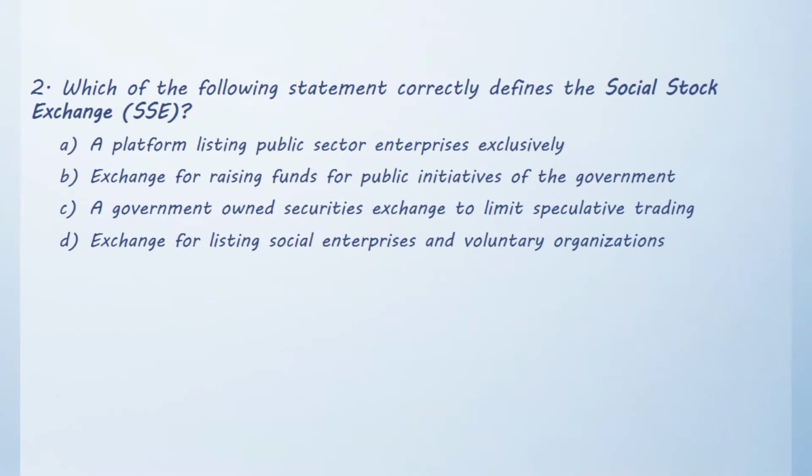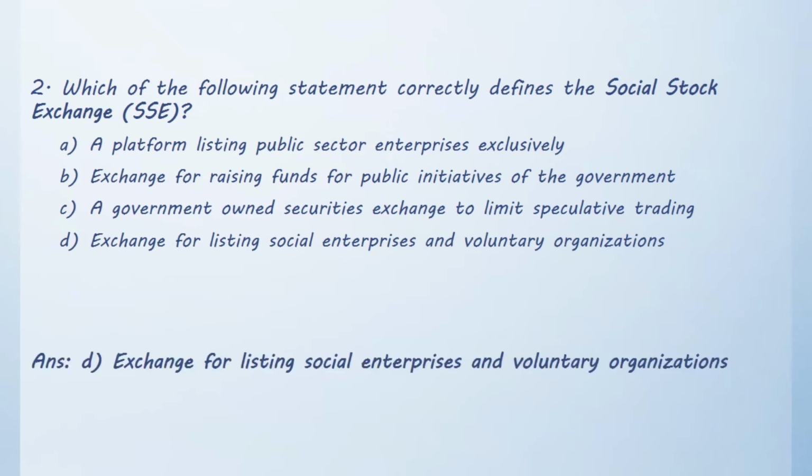Which of the following statements correctly defines the Social Stock Exchange, SSE? Statement A. A platform listing public sector enterprises exclusively. Statement B. Exchange for raising funds for public initiatives of the government. Statement C. A government-owned securities exchange to limit speculative trading. Statement D. Exchange for listing social enterprises and voluntary organizations. The correct answer for this is Statement D. Exchange for listing social enterprises and voluntary organizations.